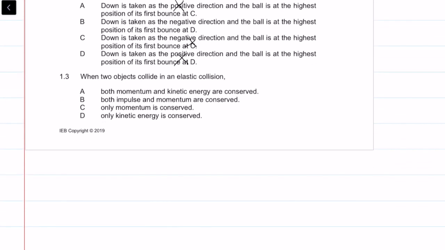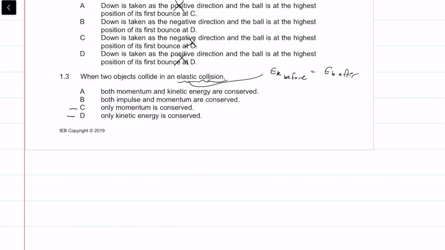When two objects collide in an elastic collision, what does elastic collision tell us? That EK before is also equal to EK after, so basically conservation of kinetic energy. Momentum is also conserved, but is it only conserved?